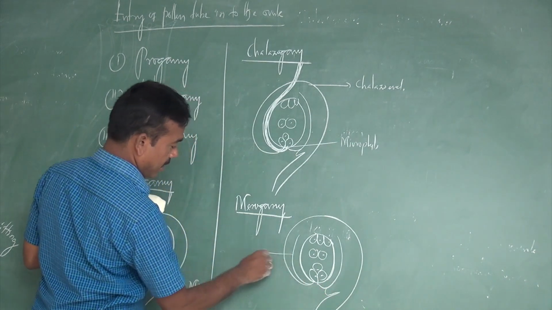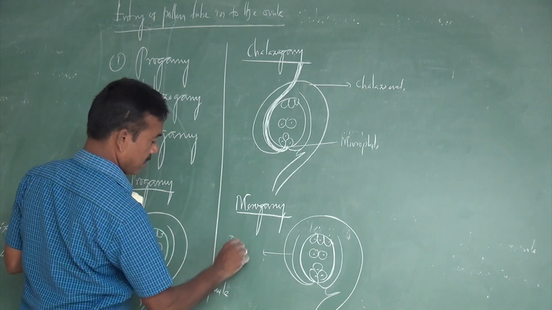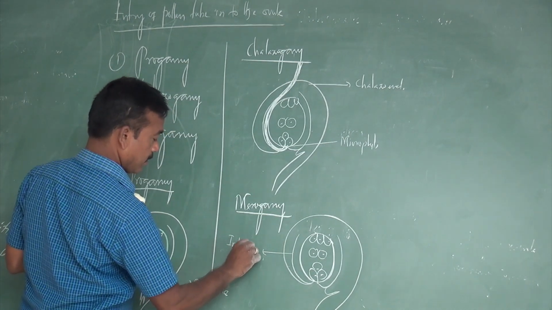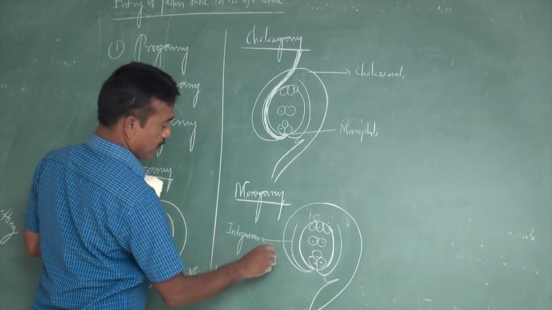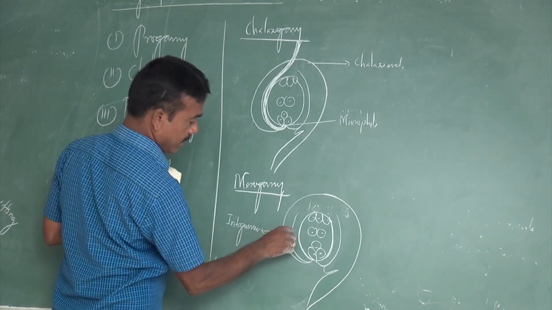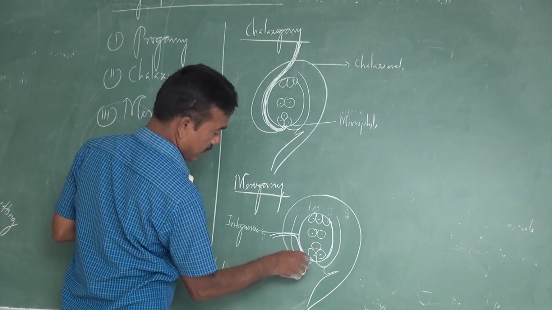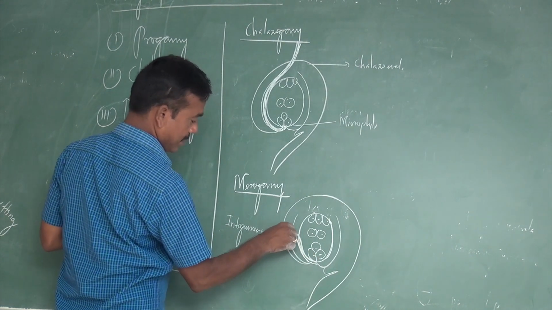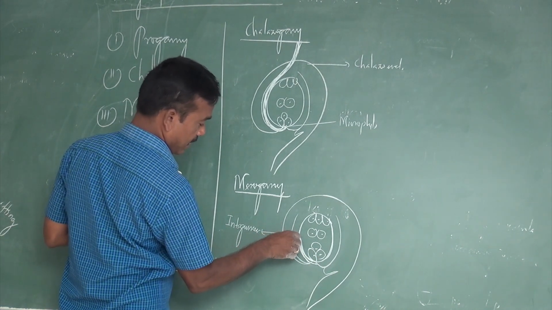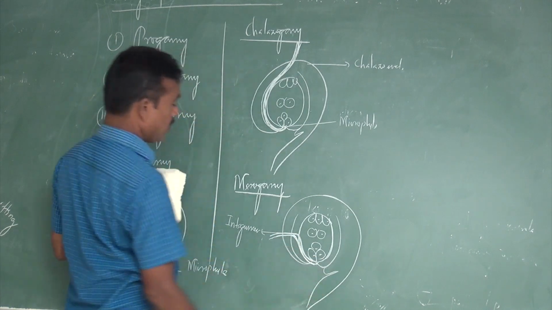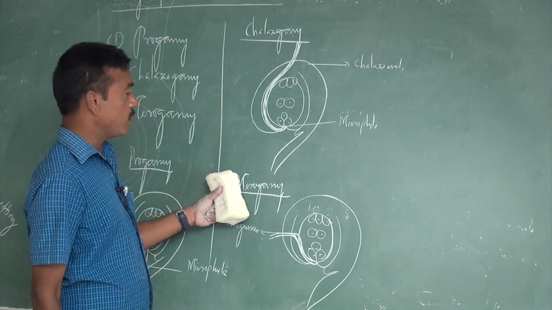This is commonly called the integuments. So if the pollen tube enters through the integuments, it is commonly called mesogamy.